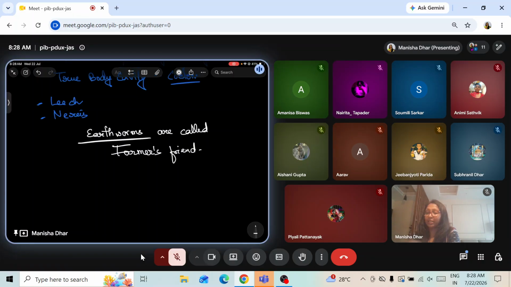Anyone? Yes? It makes the soil fertile. Yes. That's a very good point. You have explained. It makes the soil fertile in a sense. It eats the soil and it releases the same soil. We just read, no? This earthworm, they have a well-developed digestive system.